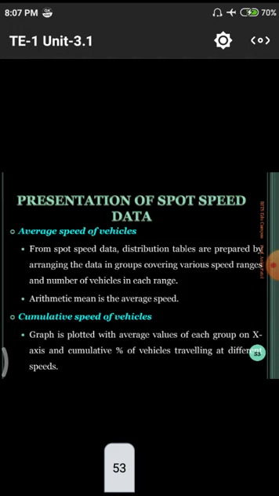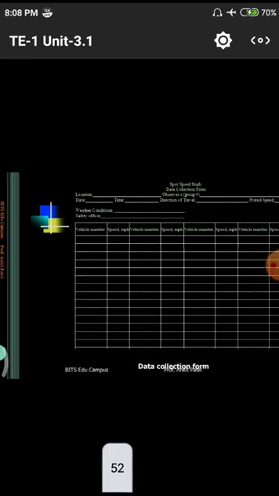First of all, it starts from spot speed data. Distribution tables are prepared by arranging the data in groups covering various speed ranges and the number of vehicles in each range. For suppose, the number of two wheelers moving at 30 kilometers, or a number of vehicles moving at 60 kilometers. They have to group how many vehicles are moving between 30 to 40 kilometers, then 40 to 50 kilometers, 60 to 70 kilometers, grouping a particular quantity of speed, counting how many vehicles are moving by using these tally sheets.